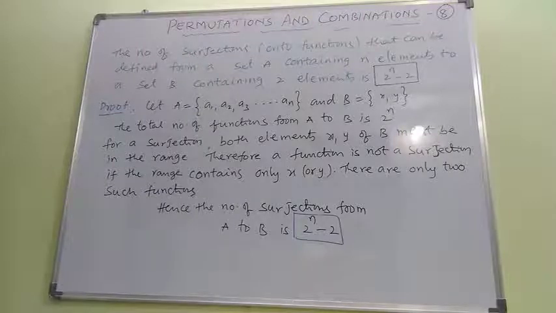Earlier we discussed the number of functions from capital A to capital B, that is the formula n of B to the power of n of A. Now here we are discussing the number of surjections. Here set A contains n elements, whereas set B contains two elements. Hence the number of surjections from A to B is 2 to the power of n minus 2.